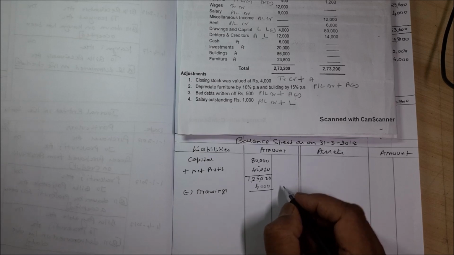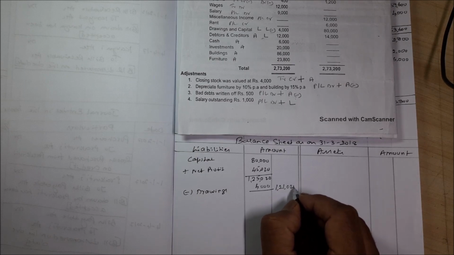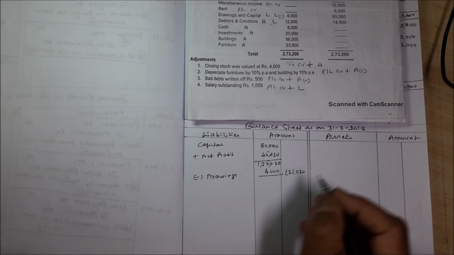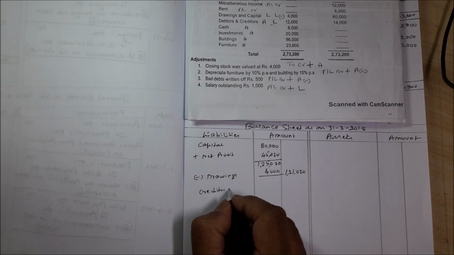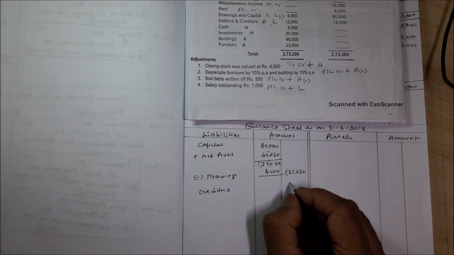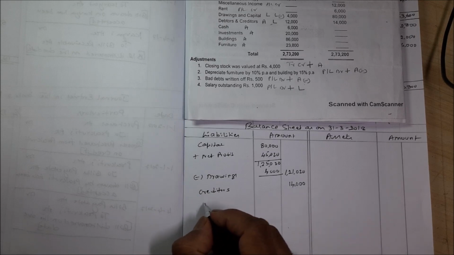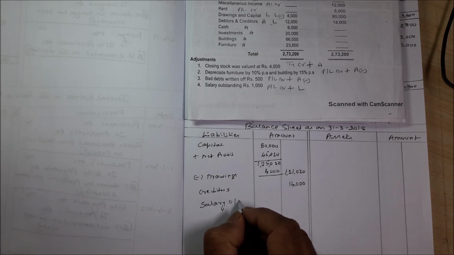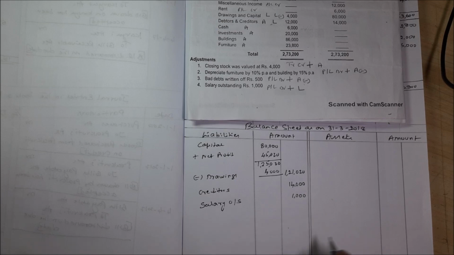So outer column 1,21,020. Now you have two more items, creditors 14,000. Then salary outstanding 1,000. That's all. You have to write it on the liability side of the balance sheet.